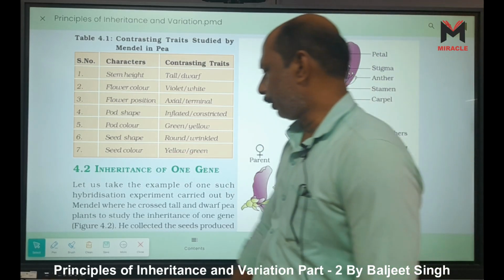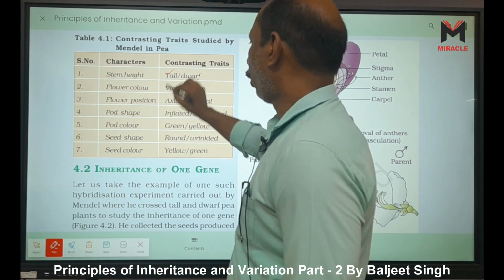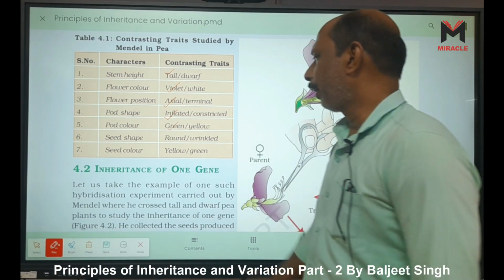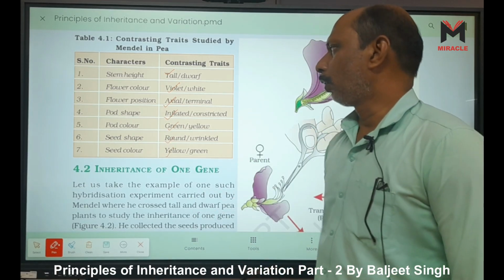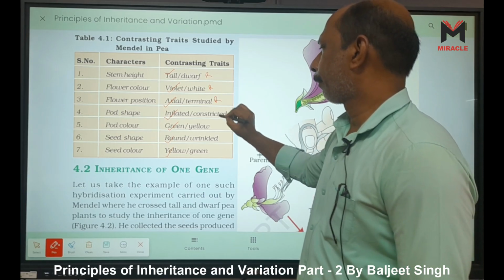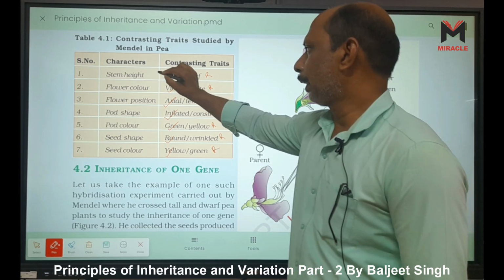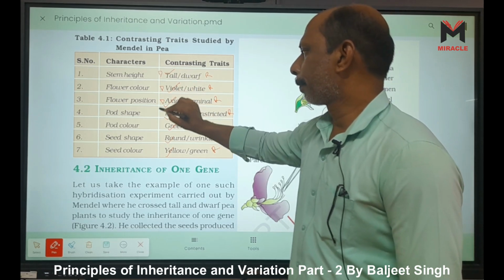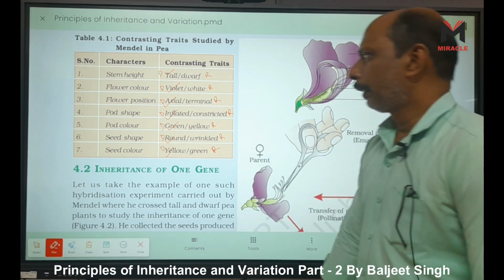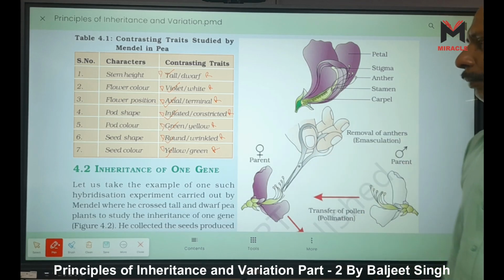This side it is given: tall, dominant; violet, dominant; axial, dominant; inflated, dominant; green, dominant; round, dominant; and yellow, dominant. And this side they are recessive traits. And this side is the dominant trait. Right? These are the contrasting traits studied by Mendel.